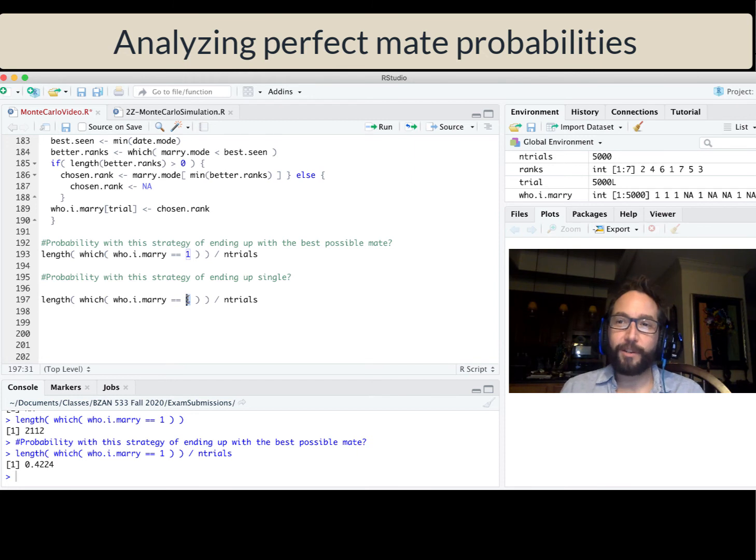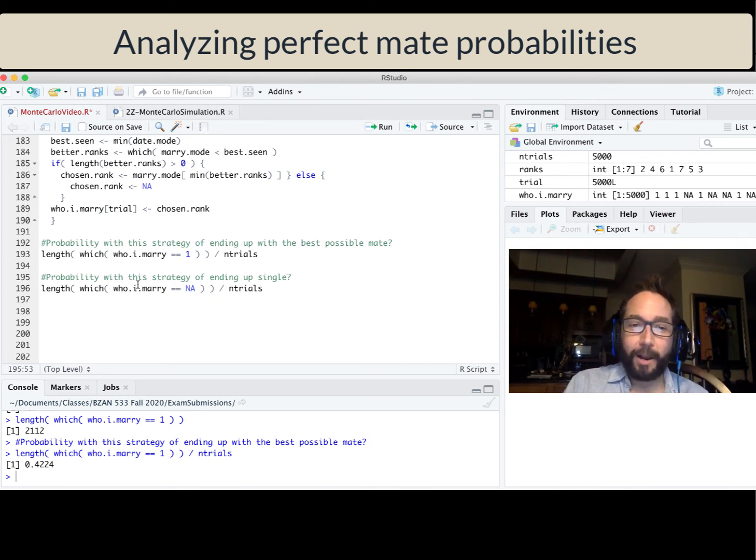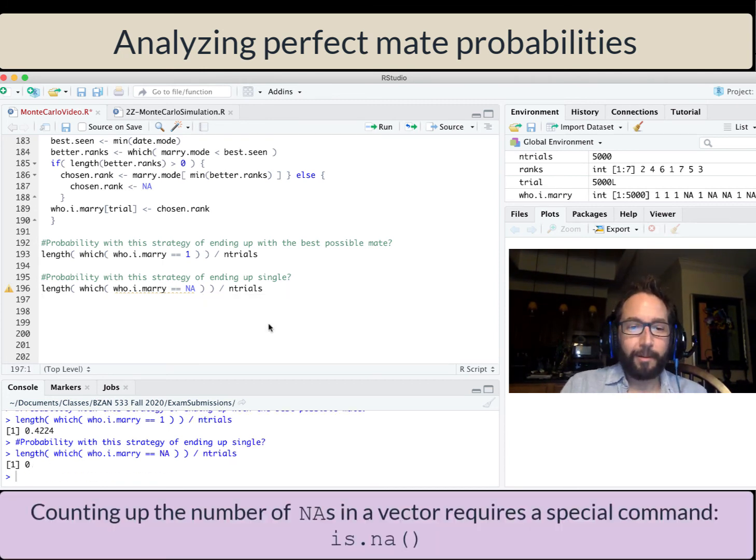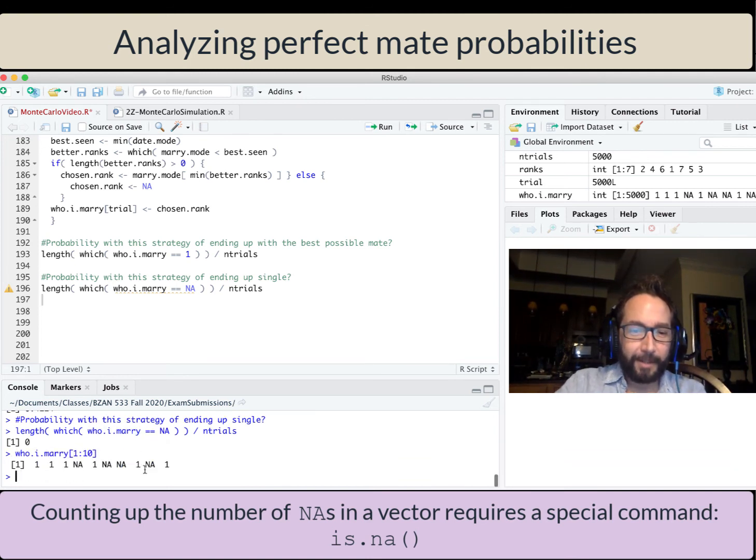And I'll explain how we handle NAs when we're trying to do arithmetic or counting like this. So if I ask something equivalent like length which, who I marry, is equal to NA, what do I end up getting? I get 0. But that doesn't make any sense because, if I look at the first 10 elements, I see there's NAs there all over the place.